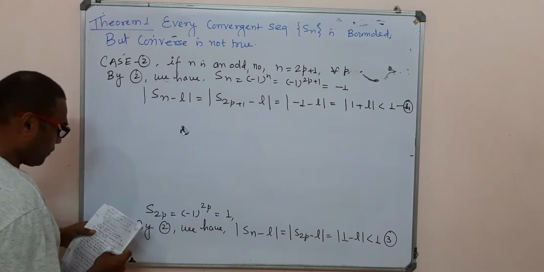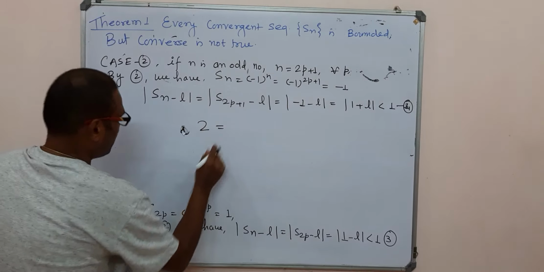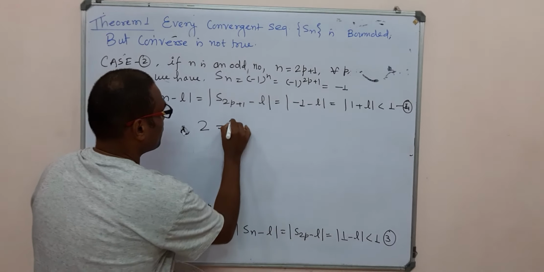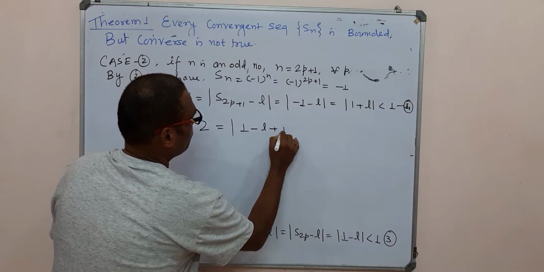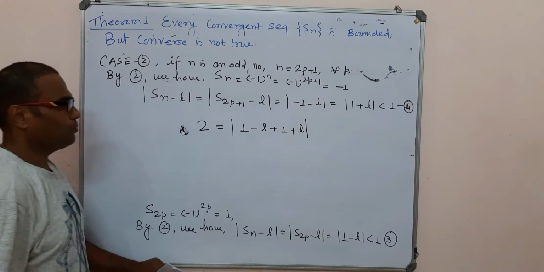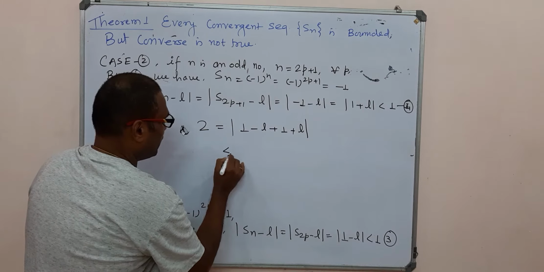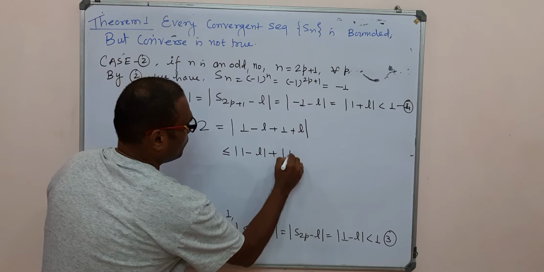2 can be written as |1 - L + 1 + L|, and using the triangle inequality, this is less than or equal to |1 - L| + |1 + L|.